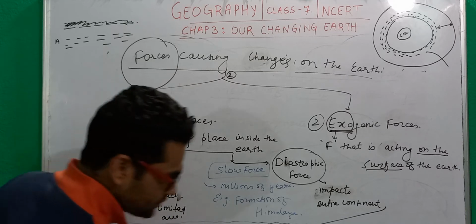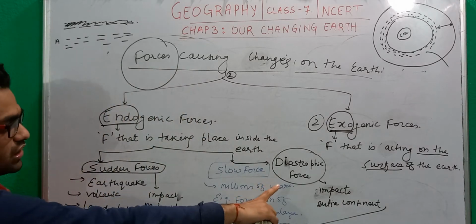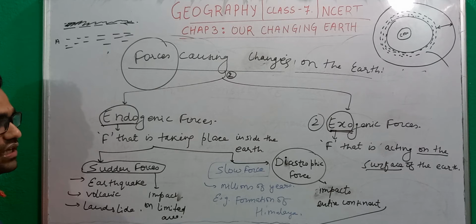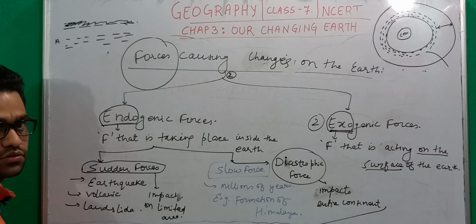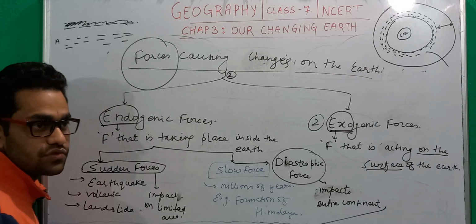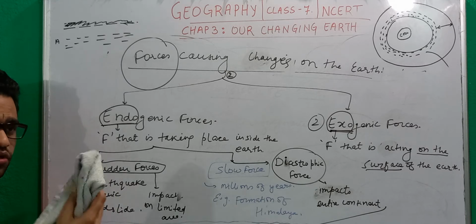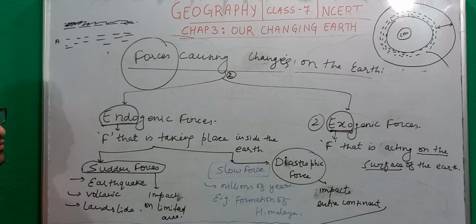So these are the two types of forces that we have to study. They have continental type of impact. So these are also sometimes called mountain building forces or orogenic forces, this type of forces that you do not have to read in this chapter or in this class, right? We will go into great detail when we study in higher class, right?